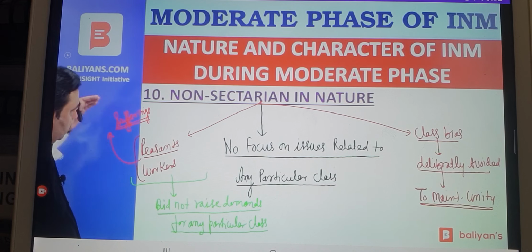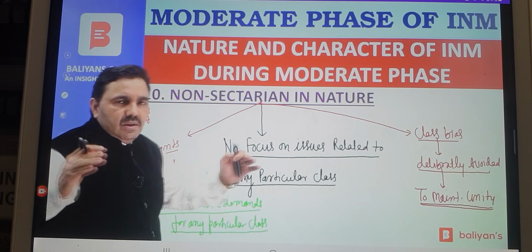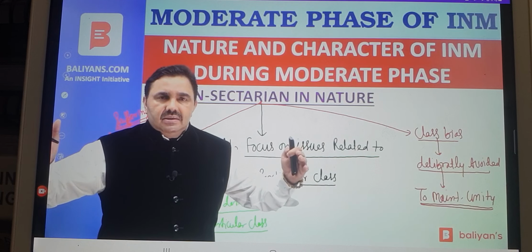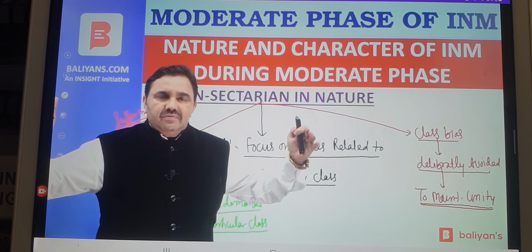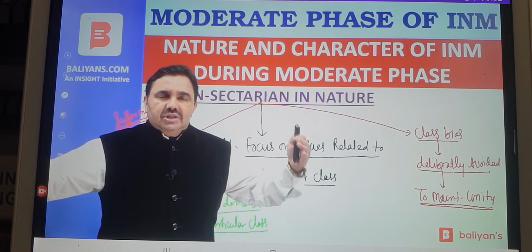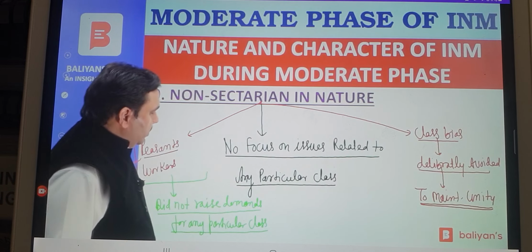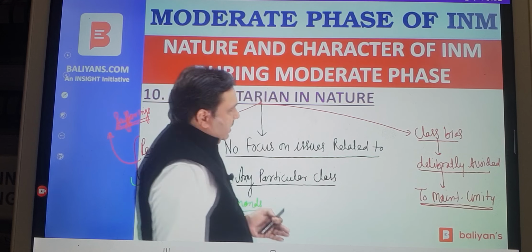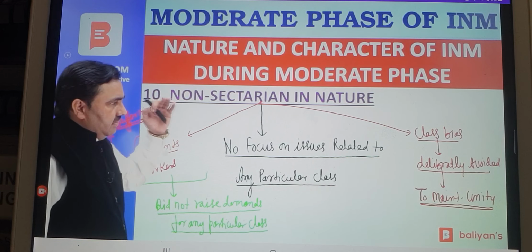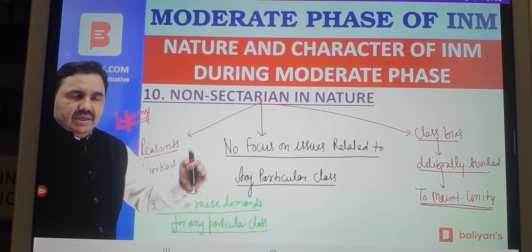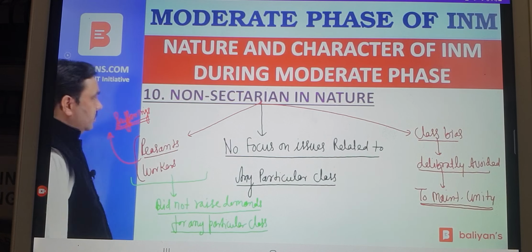So they knew that peasants and workers were suffering, but to maintain unity among all, that was the early phase of the nationalist struggle. The Indian nationalists knew that if they kept on fighting with each other, they would never be successful in challenging the British rule. So to maintain unity, class issues were deliberately avoided by Indian nationalists during the moderate phase. That is why we say the national movement was non-sectarian.